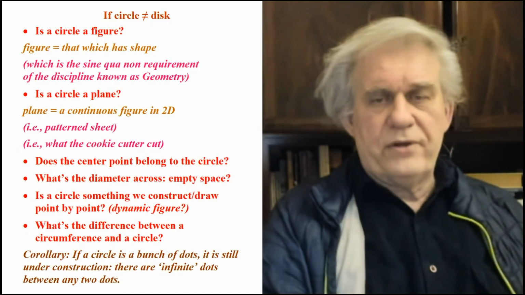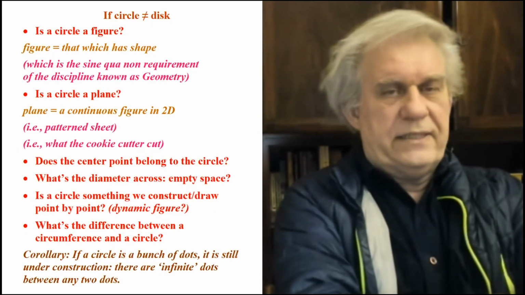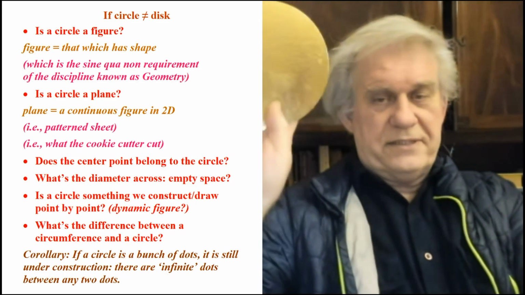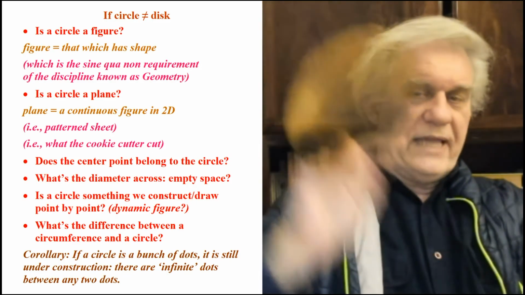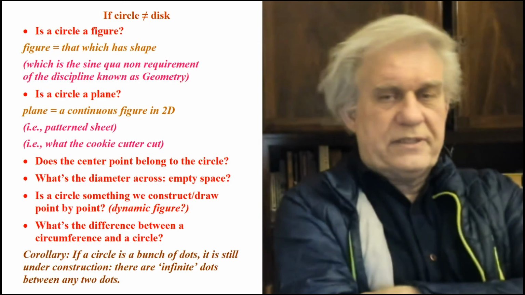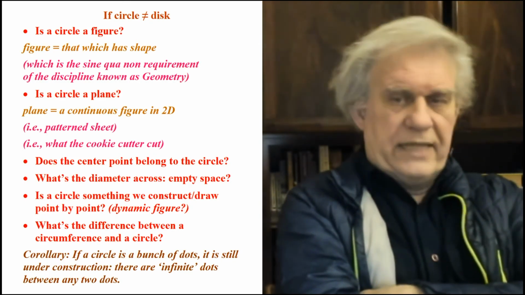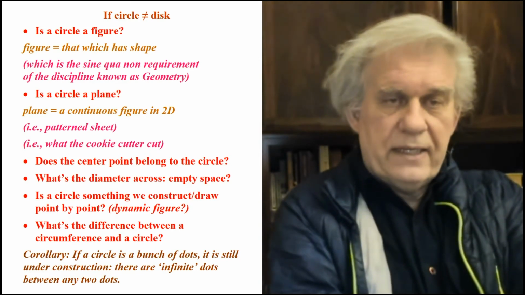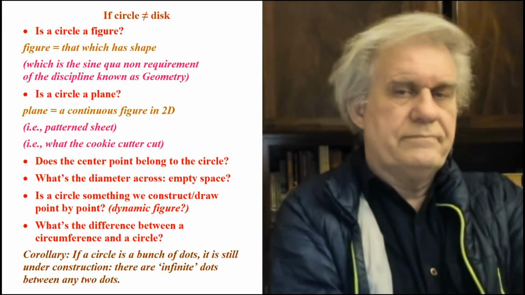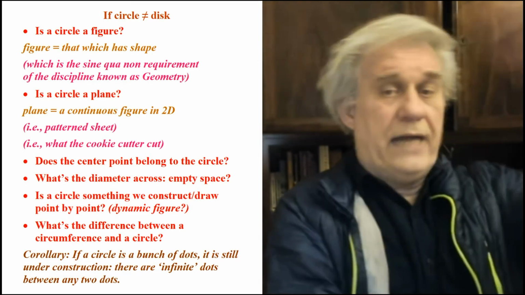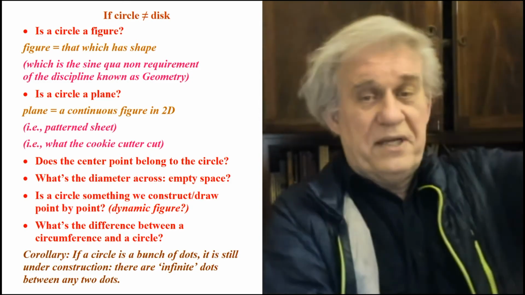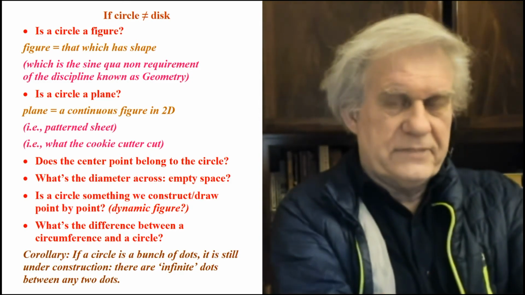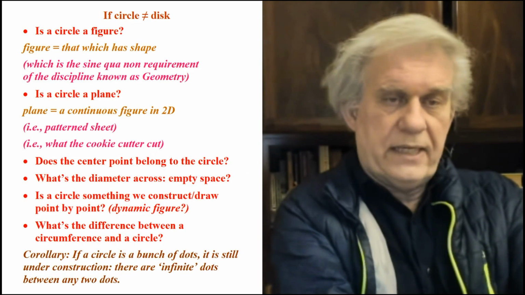These are the questions for you. If a circle is not a disk, which this is a circle, and these people call that a disk, if it's something other than what I just showed you, if it's something else, this bunch of dots or whatever, is a circle a figure? Is this dot going around? Is this location moving around? Is that a circle? Is that what we call it? Is that a figure?